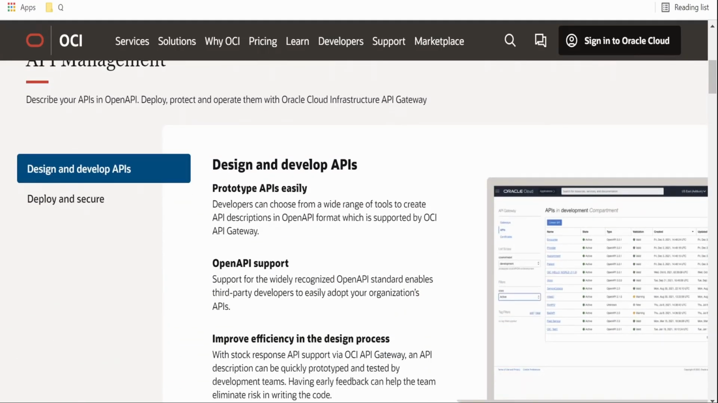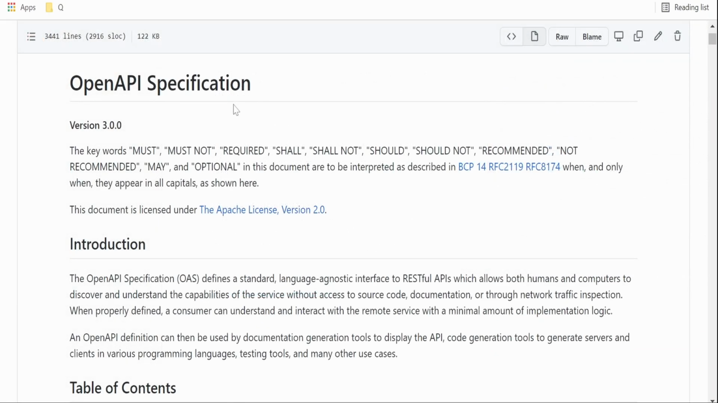As you can see over here, we can create our documentation using OpenAPI, the Swagger tool, or any other tool which supports OpenAPI, and bring our own OpenAPI file and import it into our API gateway while creating an API in Oracle Cloud. Now, what is the OpenAPI specification?